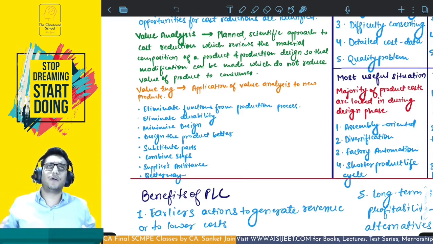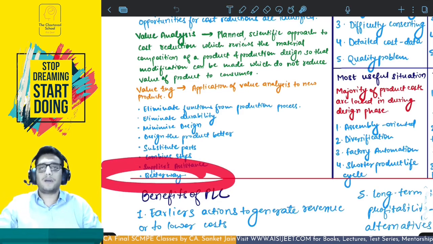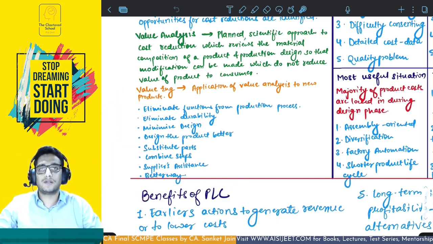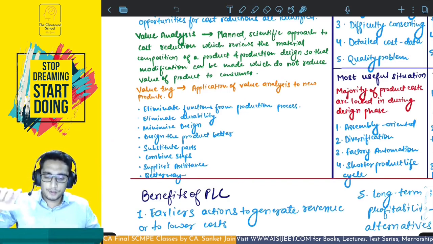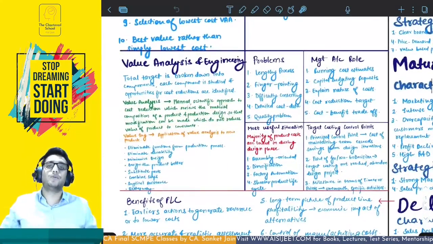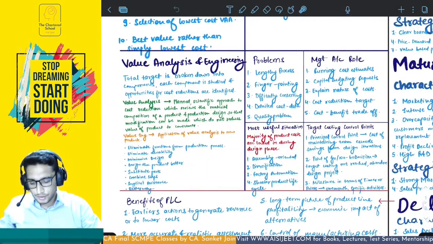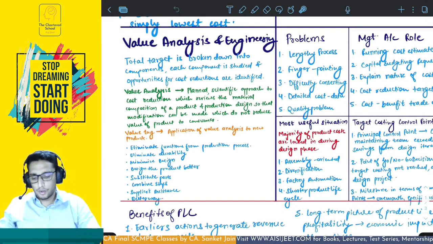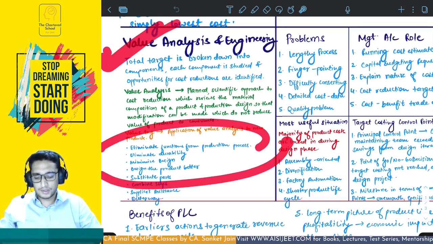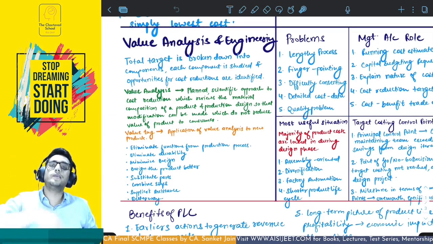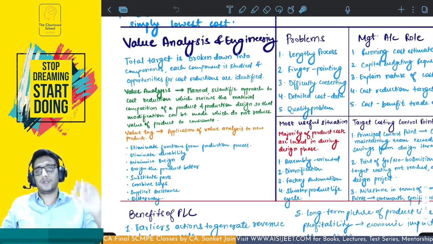Thinking right from the scratch, if you have to restart everything right from the beginning, would there be a better way of doing the things? So you ask all these questions when you are applying value analysis and value engineering. Remember this very carefully. I'm going to link chapter 4 with chapter number 3. I told you in chapter 3 as well that when we are applying value analysis and value engineering, major cost reduction target might be understood here only. Major, not all. So once you have established this, keep asking these questions again and again. Keep running the steps again and again on a continuous basis in an incremental manner. Slowly and gradually you will get significant results.